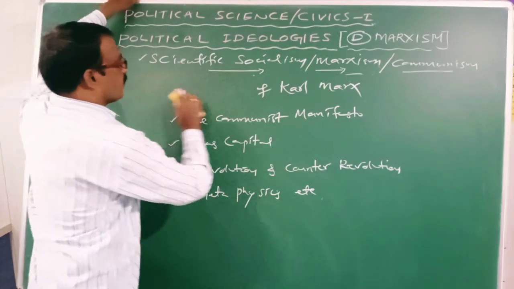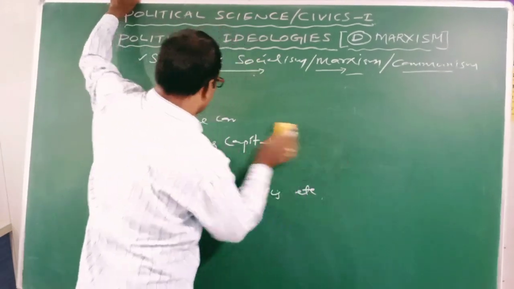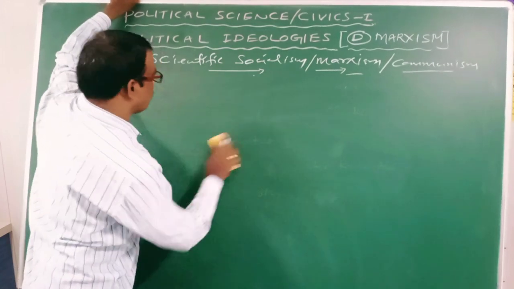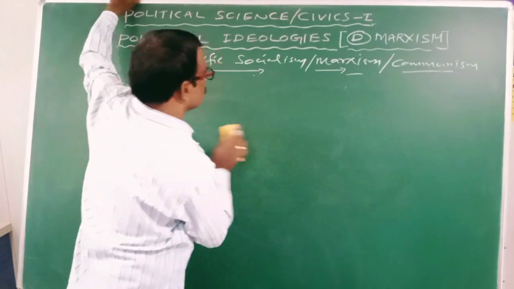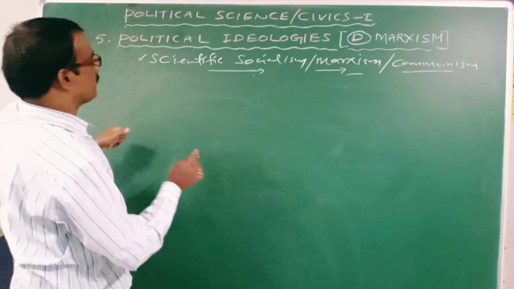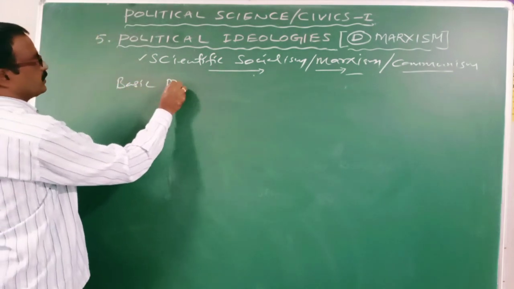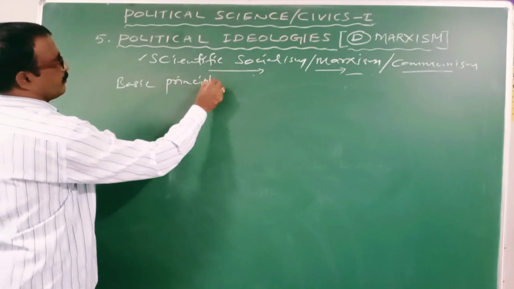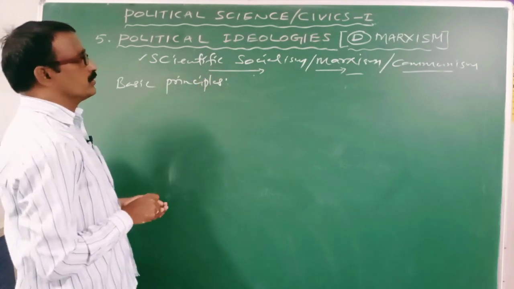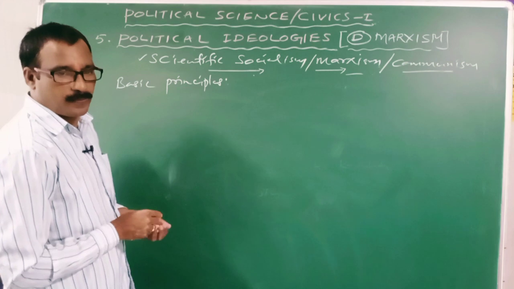Then, what are the basic principles of scientific socialism? Yes.